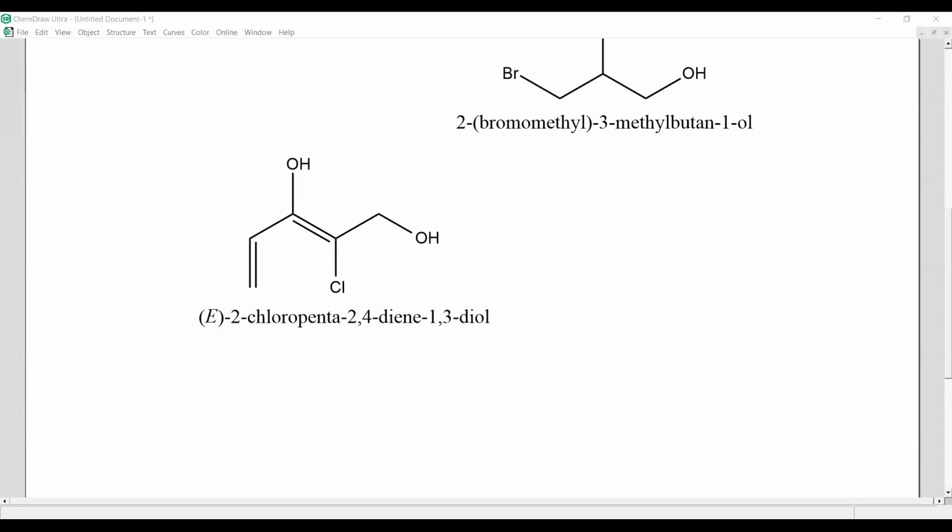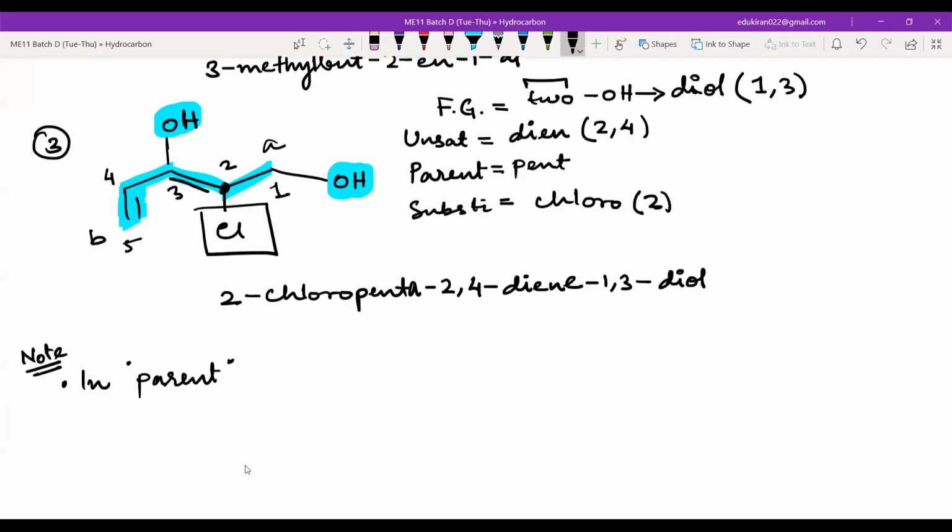Parent. Sir, are you writing it on the whiteboard? Sorry, I have to reshare now. Can you see this? Yes, sir. Now in parent, write, it will start with buta, penta, hexa, and so on.